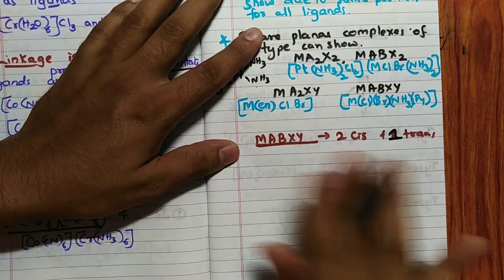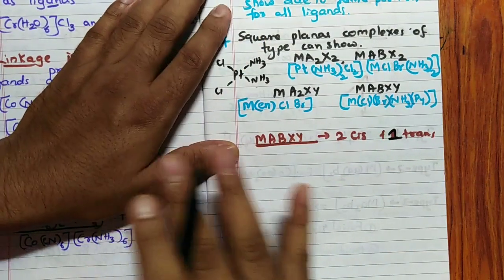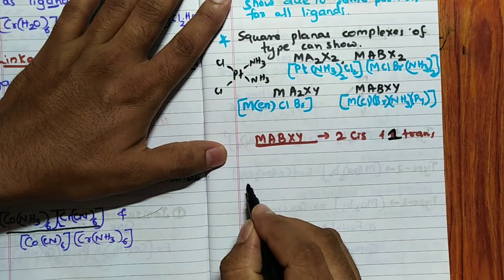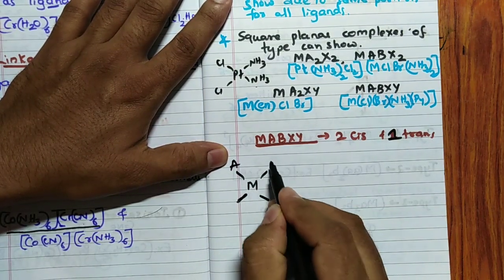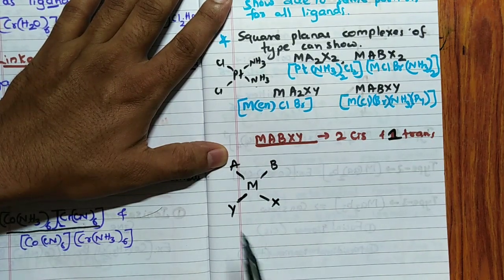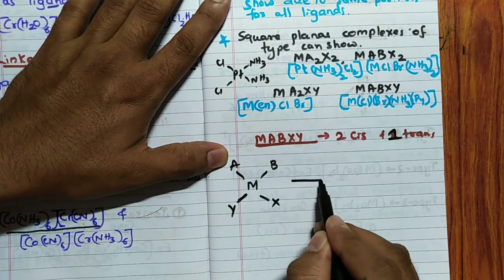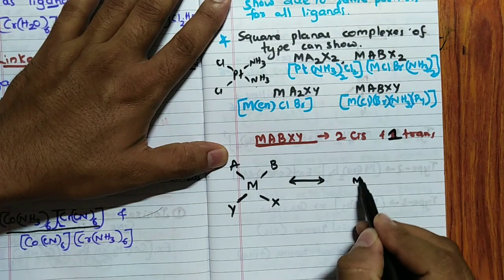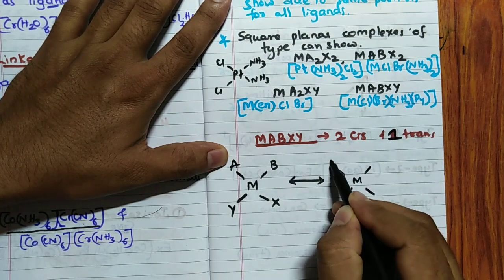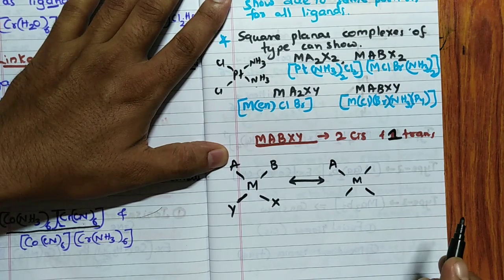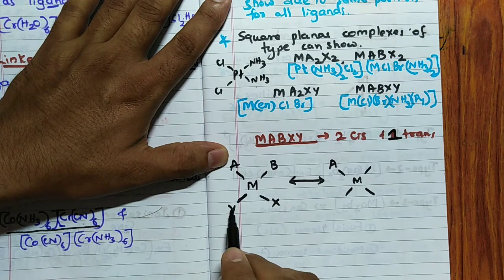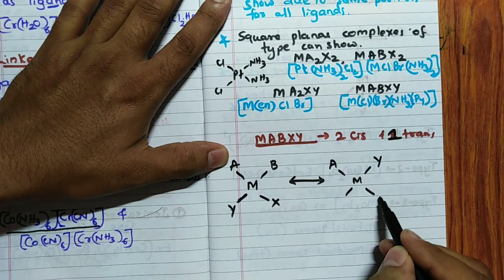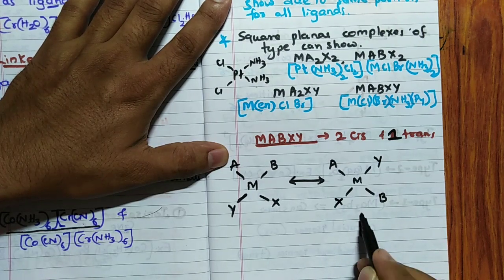How is it? First what we will do, it is very easy to write. First you write the 3 possible structures. So square planar shape, right? You write A here, B here, X here, Y here. Very simple. Next one, M. Next one, you write A as it is. Now you interchange this in such a way that B comes to X place, X comes to Y place, Y comes to B place. So Y here, B here, X here. Then we write M like this.